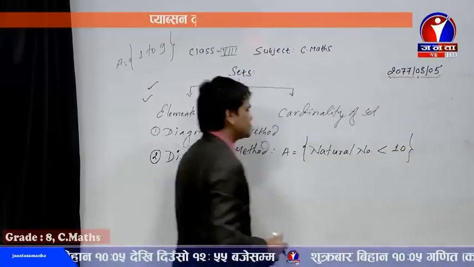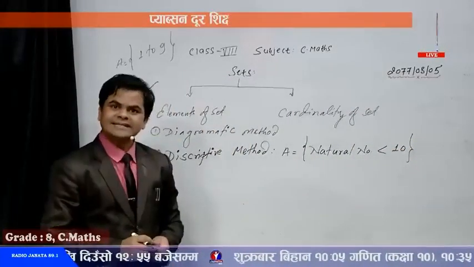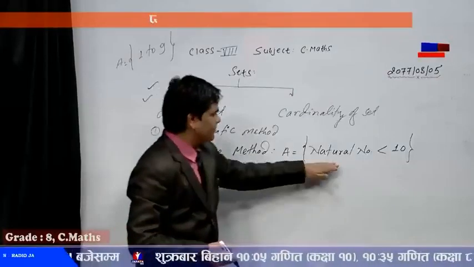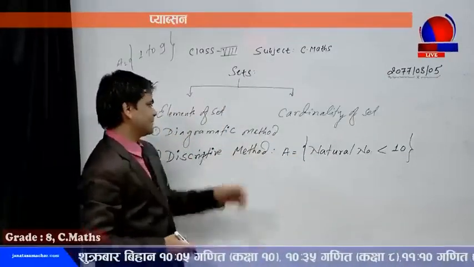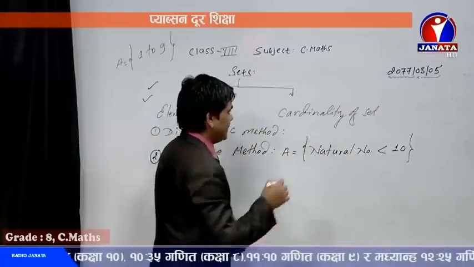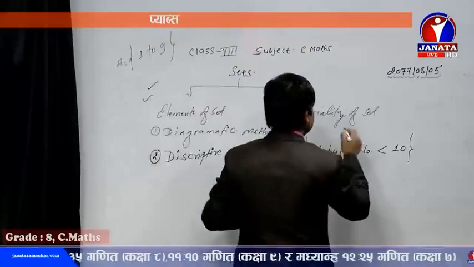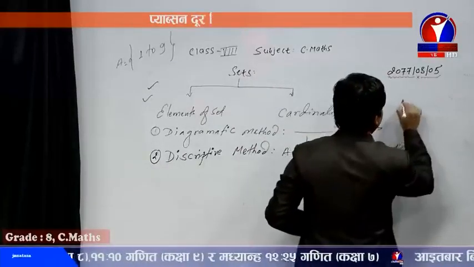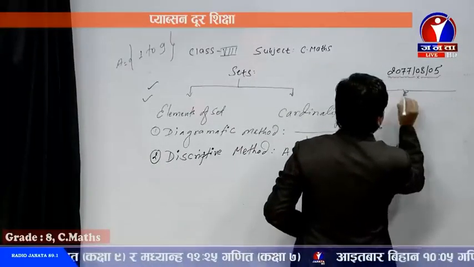These numbers belong to natural numbers less than 10. So in this way, if we write, that is known as the descriptive method. And the first one, the diagrammatic method. If you represent this information in the diagrammatic method, I am going to write in here, through the diagrammatic method, we prepare